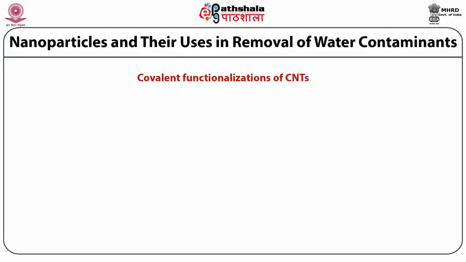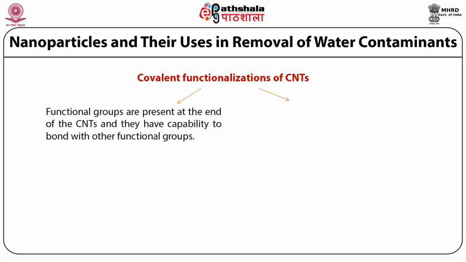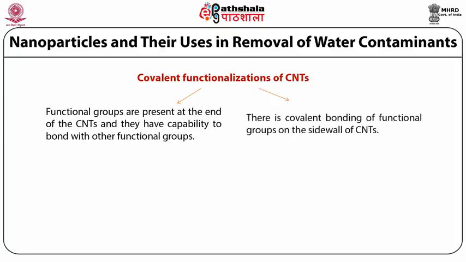Covalent functionalization of CNT is mainly of two types. One is defect and the second is sidewall modification. In the defect modification, functional groups are attached to increase the interaction with the contaminant for the removal of that particular contaminant or pollutant. Functional groups are present at the end of the carbon nanotubes, and they have the capability to bond with other functional groups. In the sidewall, as the name indicates, there is covalent bonding of functional groups on the sidewall